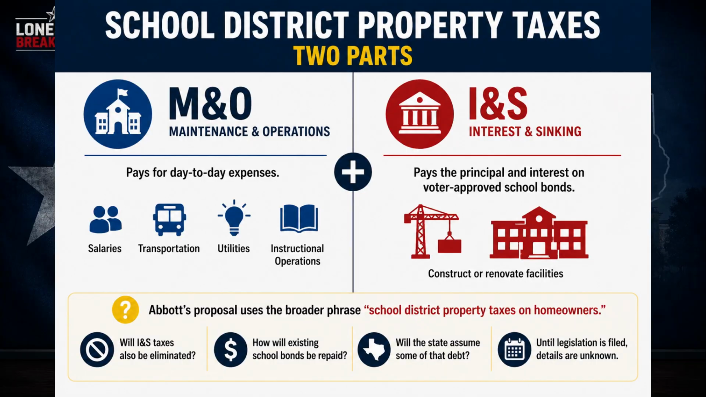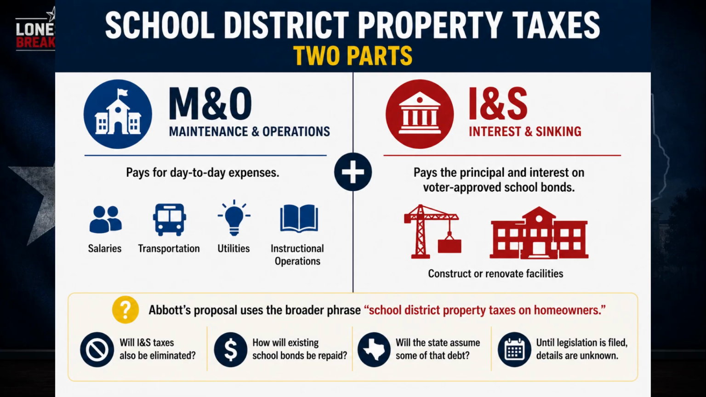School district property taxes generally have two parts. The first is maintenance and operations, otherwise known as M&O. That pays for day-to-day expenses such as salaries, transportation, utilities, and instructional operations. The second is interest and sinking, or I&S. That pays the principal and interest on voter-approved school bonds, often used to construct or renovate facilities.